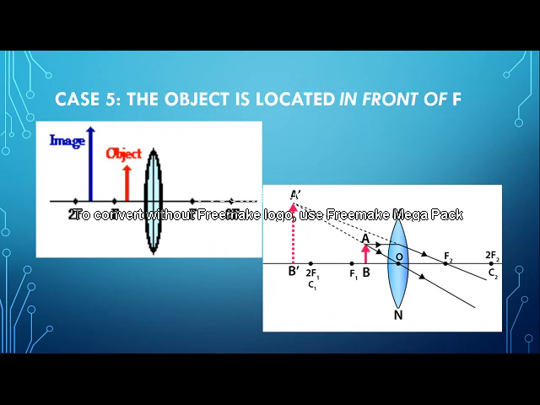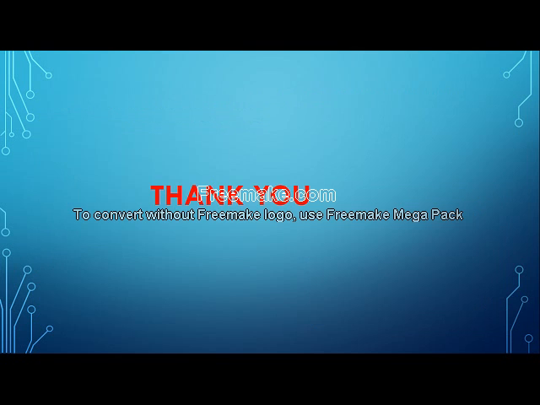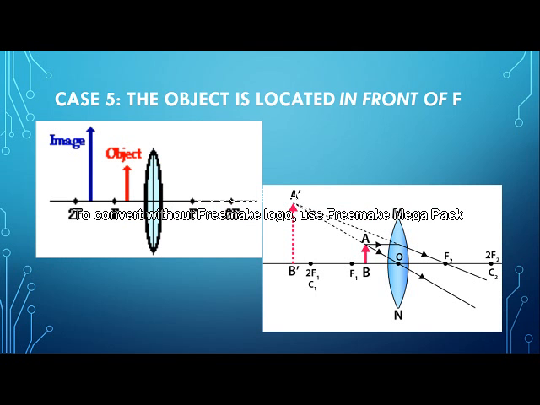Next is if the object is kept between the optical center and the focus. So here what happens, children? The first incident ray moves parallel to the principal axis and passes through the focus, and the second passes through the optical center.